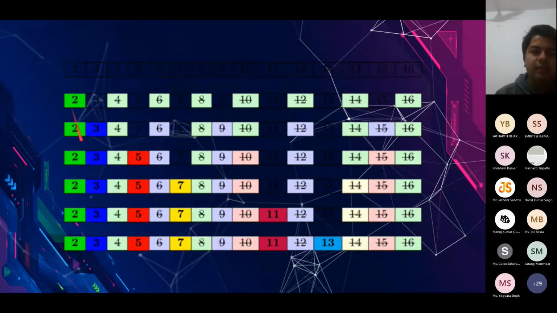So that is the main idea. And then we go on 5. We do exactly the same thing for 5. We check if 5 is prime or not. So 5 is prime.